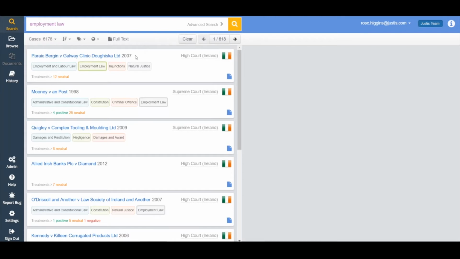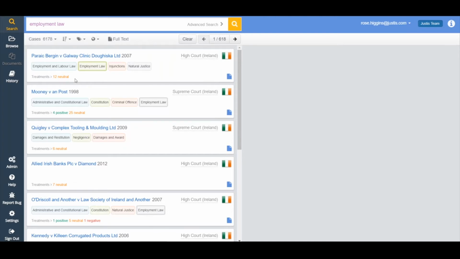Now, when we're looking at the results themselves, you get a little bit of information on these profile cards. You get the name of the case and a few of the main categories. You can see that employment law has been highlighted there, as that's the category that we searched for. You get some information on the treatments, so whether that case has been subsequently cited and whether the times that it was subsequently cited were positive, negative, or neutral.